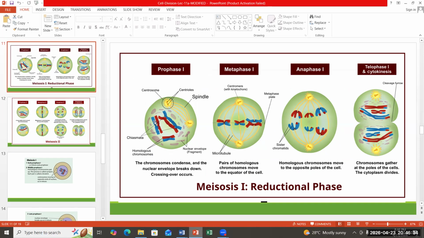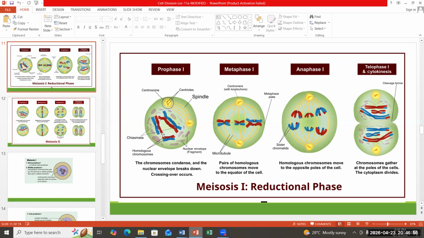Can you see? The blue chromosome appears double, the red chromosome appears double. Every chromosome is appearing double. So at which stage had this doubling taken place? When did this doubling take place? In the S phase.